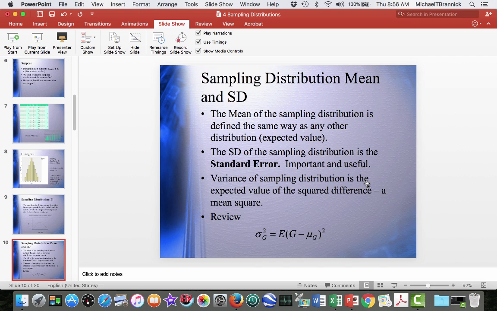Sampling distribution for the mean and the standard deviation. So you remember I said to you a little bit earlier, you could have a sampling distribution for the mean, the standard deviation, the variance, the range, the interquartile range. You can pick a statistic and have a sampling distribution for it.